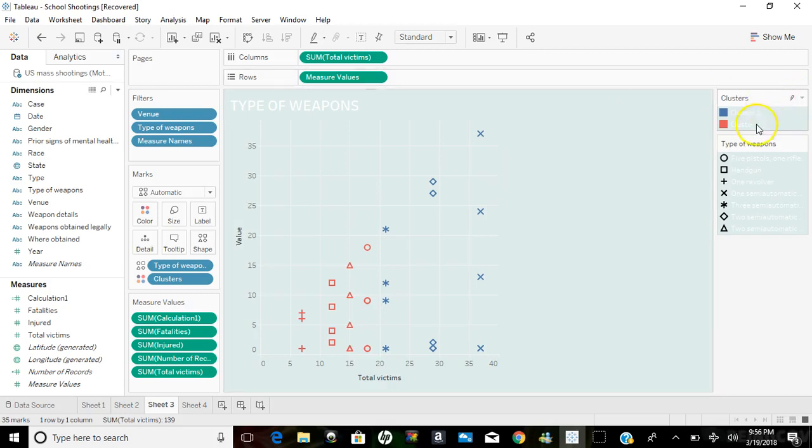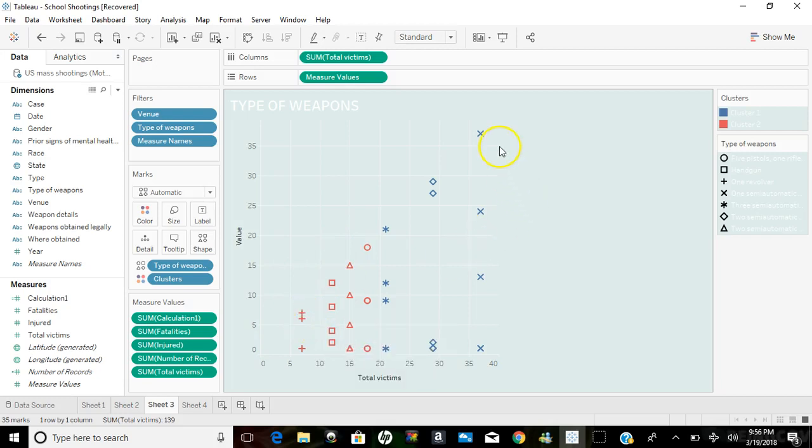Now with the data provided, it automatically created 2 clusters. One cluster is in blue, which is right here, and the other cluster, 2, is right here. And right here, for types of weapons, you can see all the symbols and the types of weapons that they used. Before I begin, I just want to say the total numbers and the value numbers are right here. The total numbers over here are actually the highest, obviously, and here on the left side is the least.